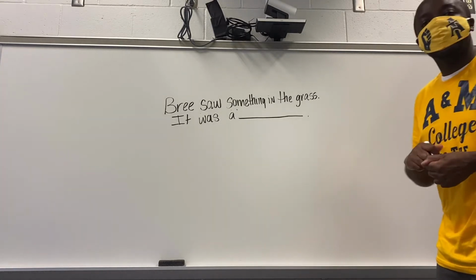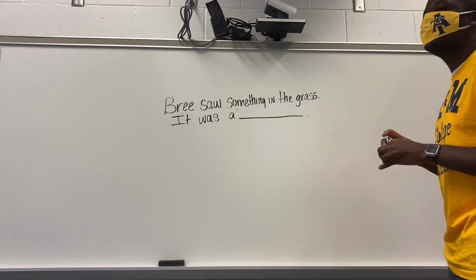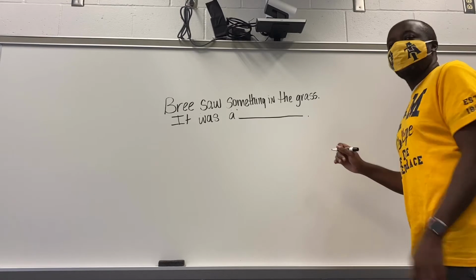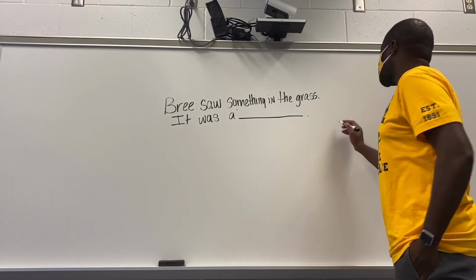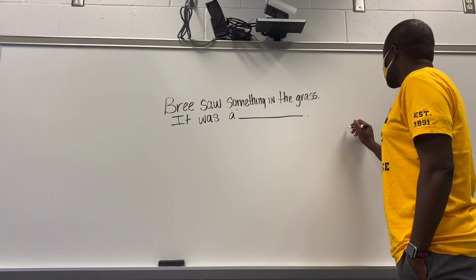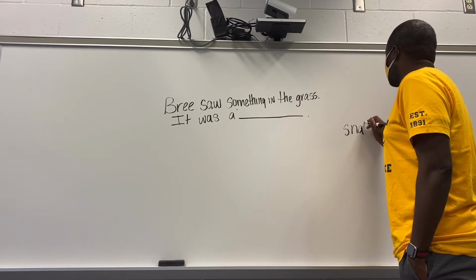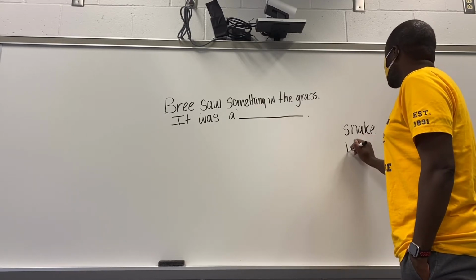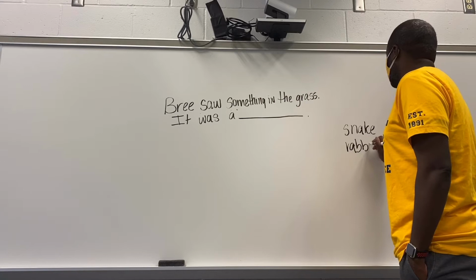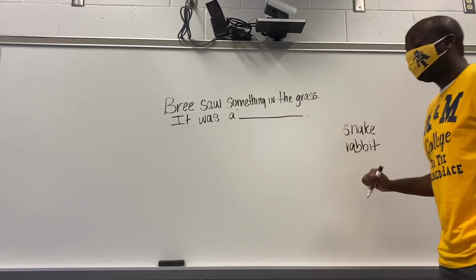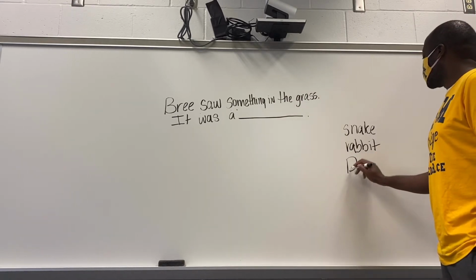Those are some great ideas, scholars. So let's name some of those things. I heard this group right here say a snake. So they saw a snake in the grass. I heard another group say they saw a rabbit. Someone said dirt.